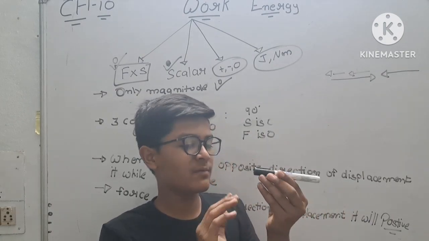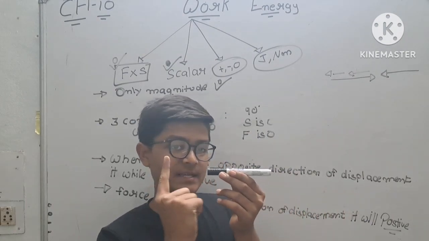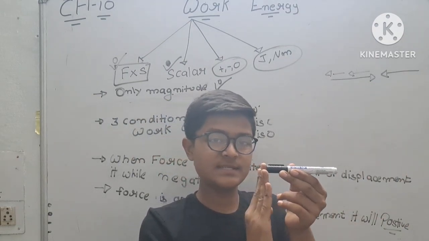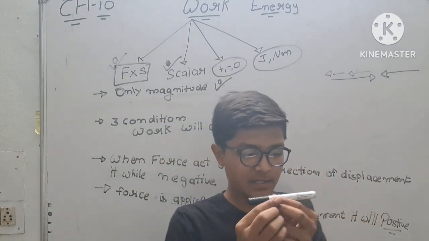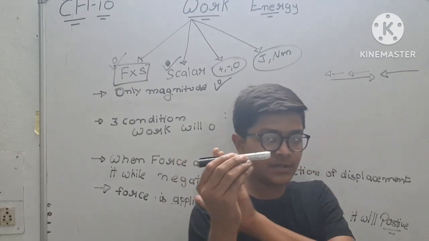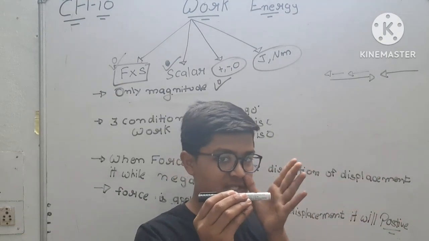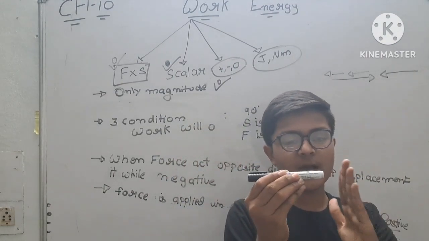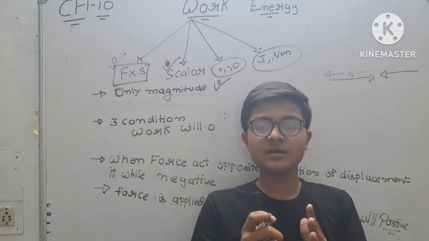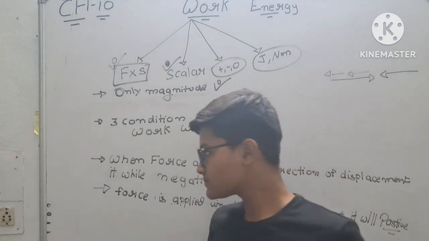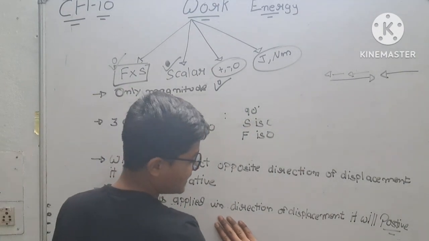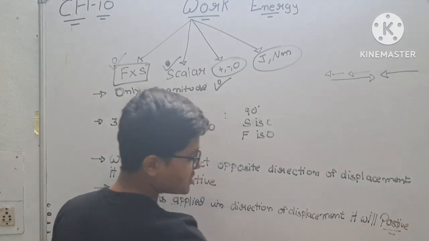But if the car is displacing in this direction and I am pushing the car from its front, from the opposite side, the work will be negative. You can see the definition over here: force applied in the direction of displacement will be positive.